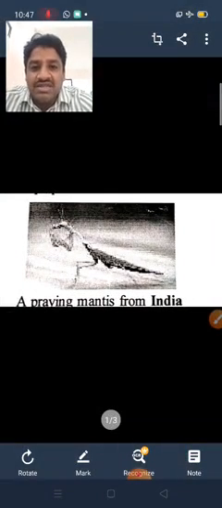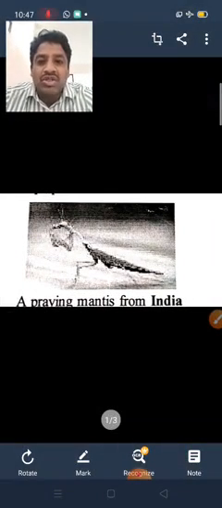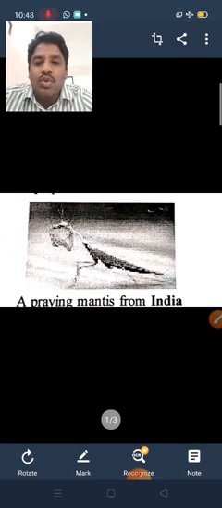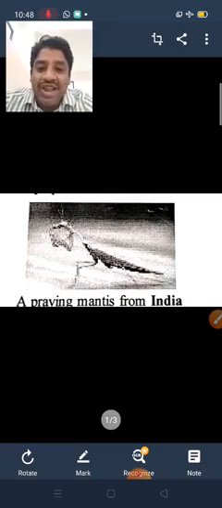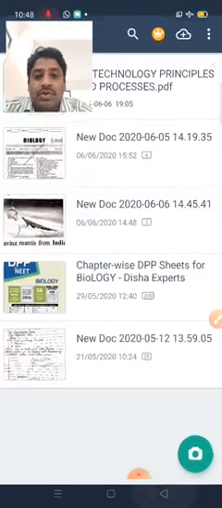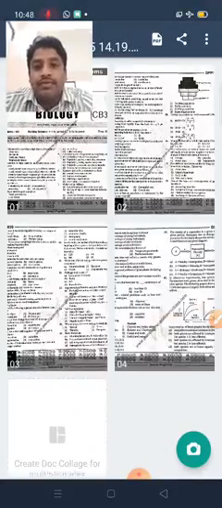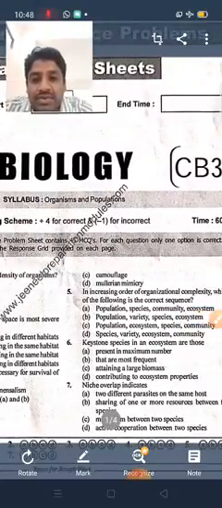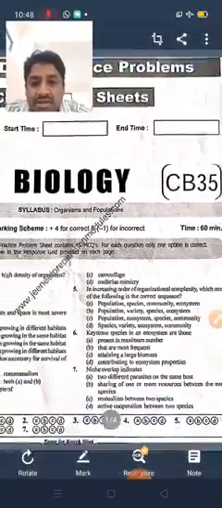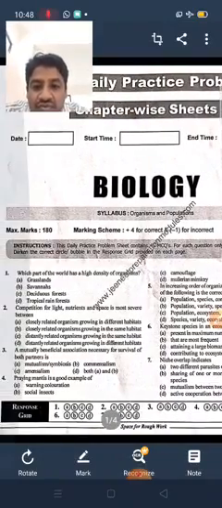So this is the praying mantis. The praying mantis is similar to the surrounding environment. The color present in the surrounding is similar to the color of this organism. The color is similar to the surrounding atmosphere, so that's why we call it a camouflaged organism. So the answer is camouflage. Okay, next, question number 5.